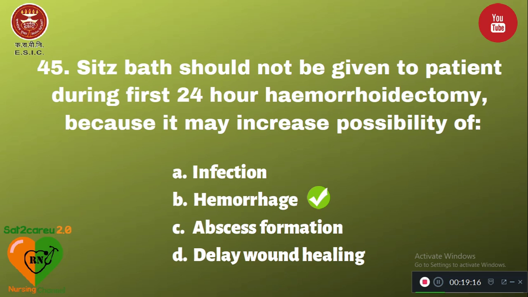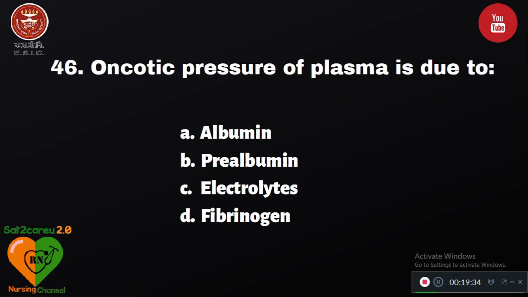Question number 45. Sitz bath should not be given to the patient during the first 24 hours after hemorrhoidectomy because it may increase the possibility of option A, infection; B, hemorrhage; C, abscess formation; D, delayed wound healing. The right answer is B, hemorrhage. Question number 46. Oncotic pressure of plasma is due to option A, albumin; B, prealbumin; C, electrolytes; and D, fibrinogen. Oncotic pressure of plasma is due to the presence of albumin.